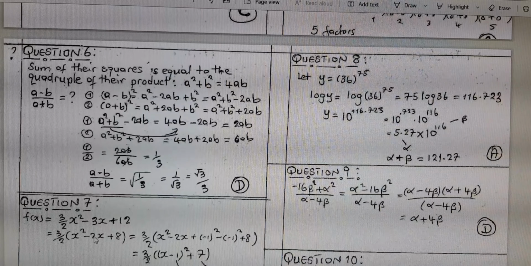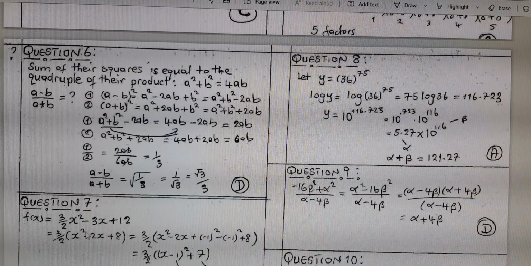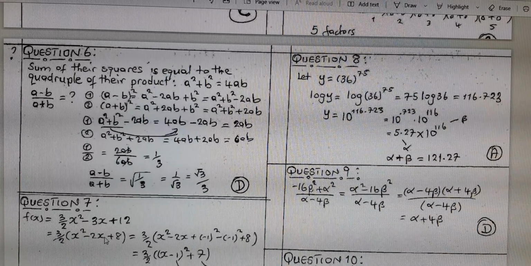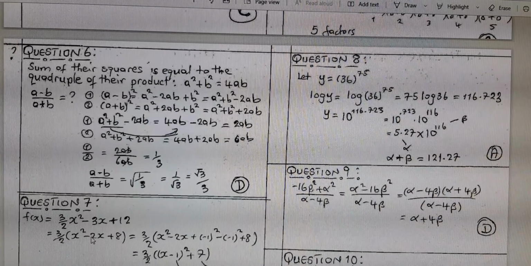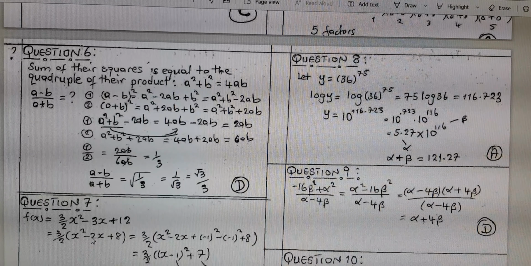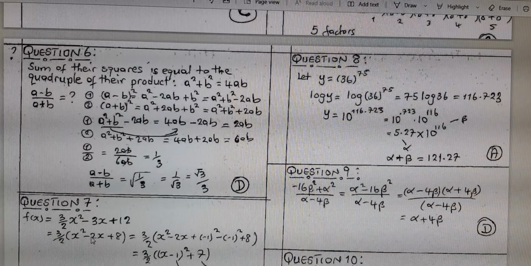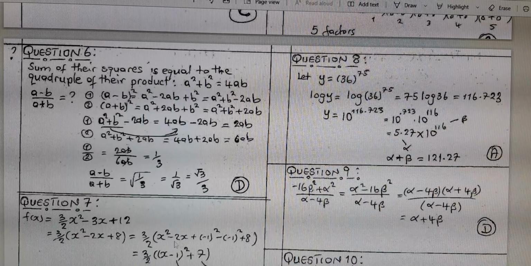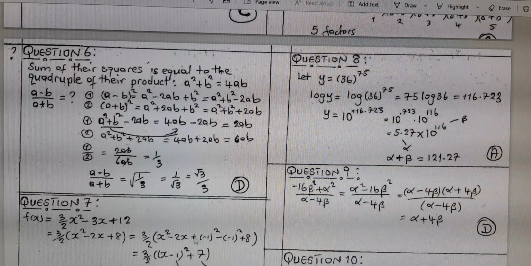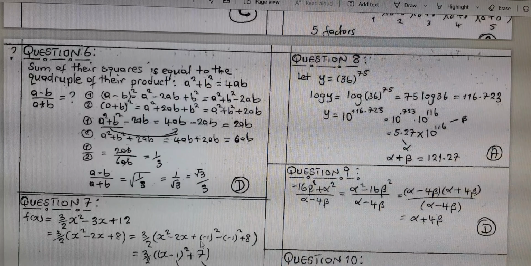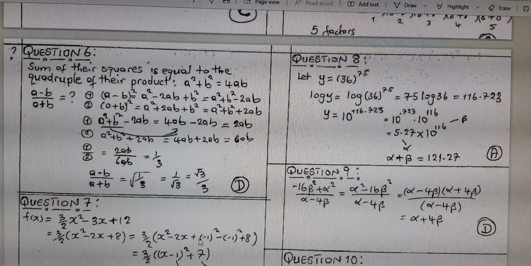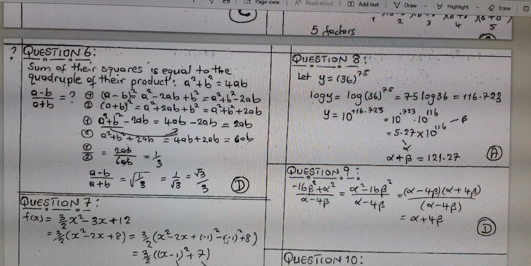To complete the square, we simply take half the coefficient of your middle term, square it and add, and then subtract because we did not have it. We cannot add to that equation. If we add, then it's not an equation except we subtract it. Then our equation stays valid. So I took half the coefficient of minus 2, that's minus 1. I square it and add to the remaining part of my work. But I have to remove it as well because it was not given to me. So if I add and remove, then nothing has changed.